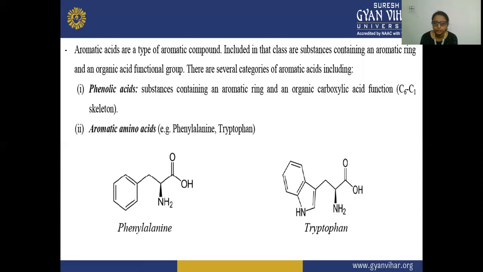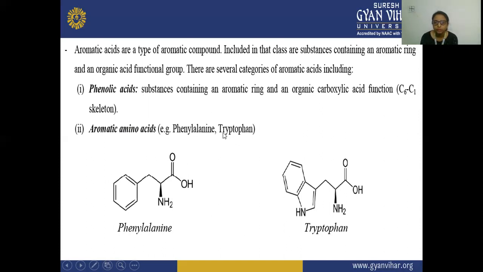So aromatic amino acids involve these examples: phenylalanine and tryptophan. Here you can see the benzene ring has this NH2, which shows that this is an amino group, and the carboxylic group is present, attached to the carbon on which this amino group is present. So here it shows that an aromatic ring is present. Aromatic means your benzene ring, amino means your amine, and acid means your COOH functional group.